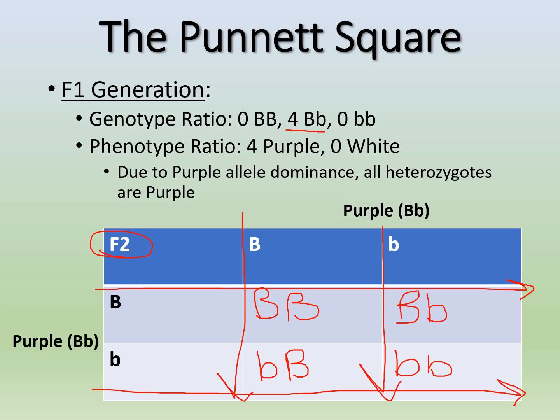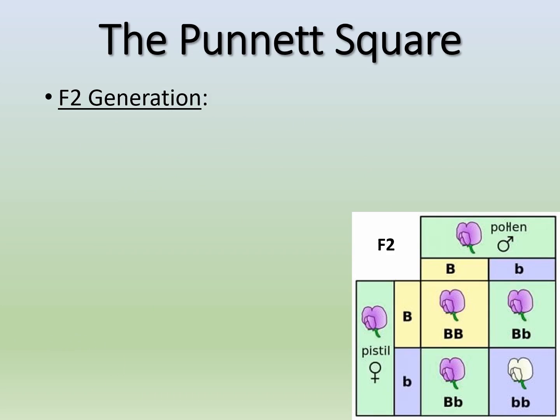So now we have maybe something a little more exciting, right? So we have one big B big B, and we have two heterozygous big B, little b's, and we have one little b little b, okay? So what are our phenotypes? Well, we have three purple, right? Because we have three with a big B, and we have one white. So here is our outcome for that F2 generation.